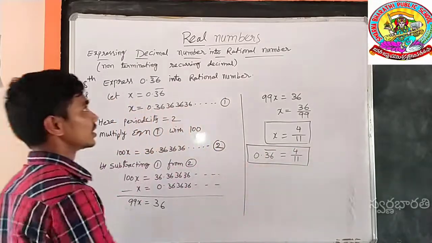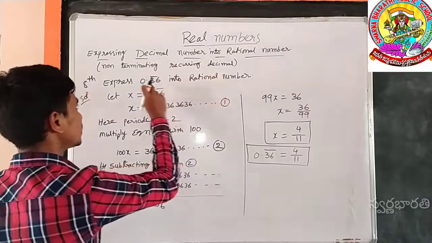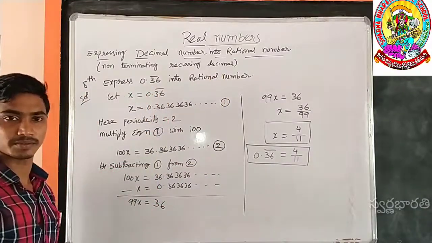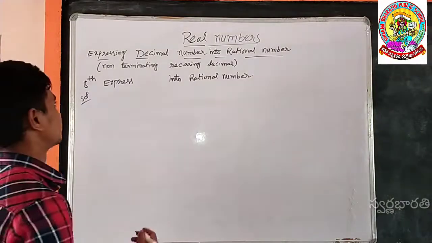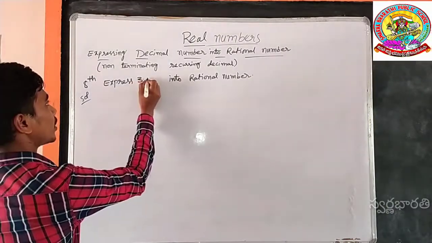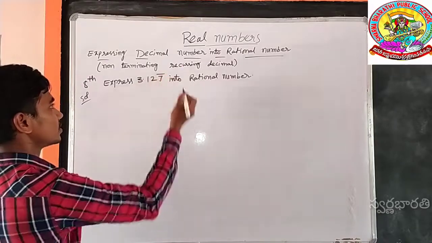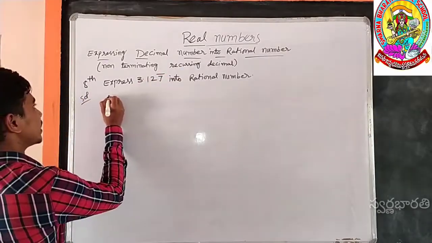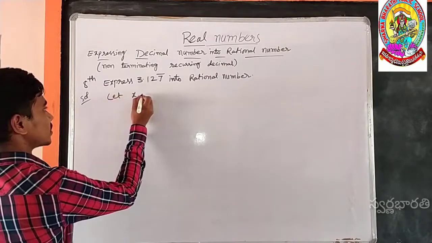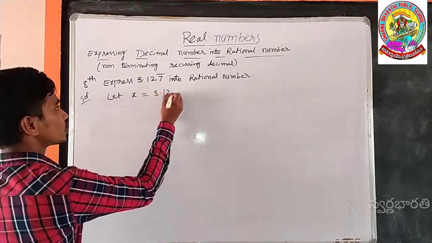This is the rational number representation of the given decimal number. Next sum. Express 3.127 bar into a rational number. Here the given number, let x is equal to 3.127 bar.